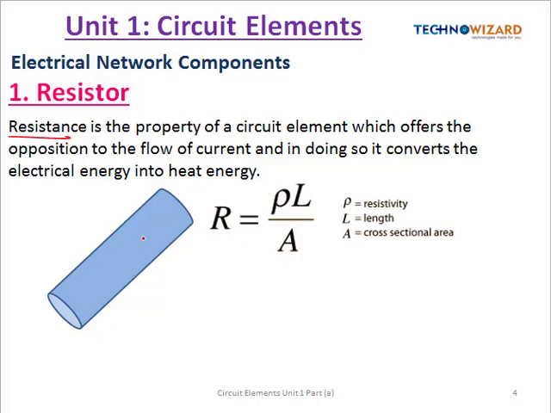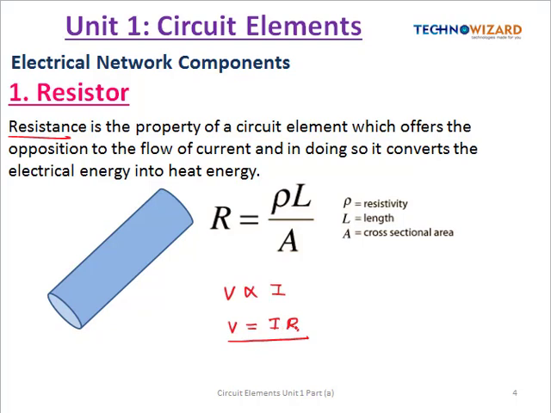Okay, so we know that according to Ohm's law, the potential difference across the ends of a conductor is directly proportional to the amount of current flowing through it, keeping the physical conditions like temperature and the material constant. Okay, so if the potential difference across the ends of a conductor is proportional to the current, and if we remove the proportionality sign, we get V is equal to I into R. So this is Ohm's law.